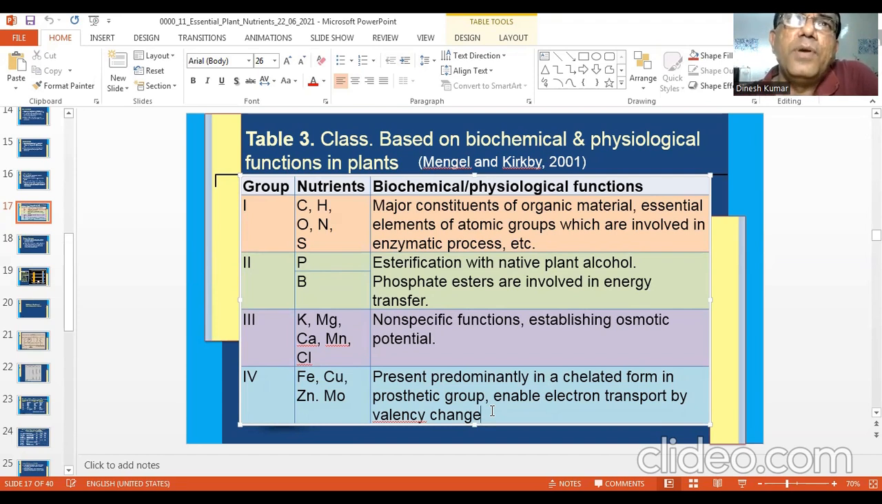Sometimes if a question is asked, write down the classification of essential plant nutrients, almost 100% of students will give the first classification: macronutrient, micronutrient, primary, secondary, and so on. But if your answer also gives this classification, then you will get more marks, I'm sure. You will get better marks than those who give just one classification. So that way your answer will become much better than others. So this is how you can use this.